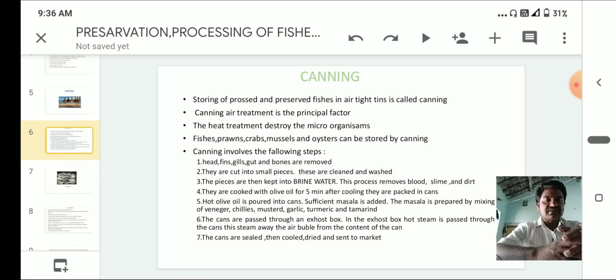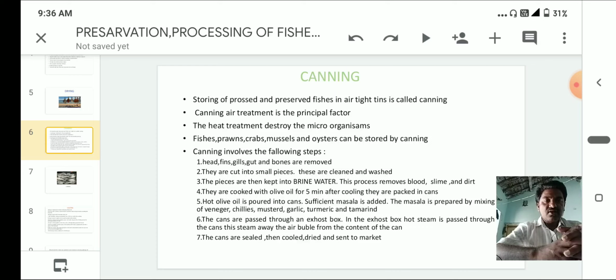Sufficient masala is added. The masala is prepared by mixing vinegar, chilies, mustard, garlic, turmeric, and tamarind.